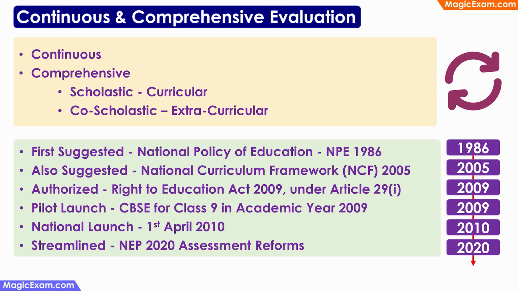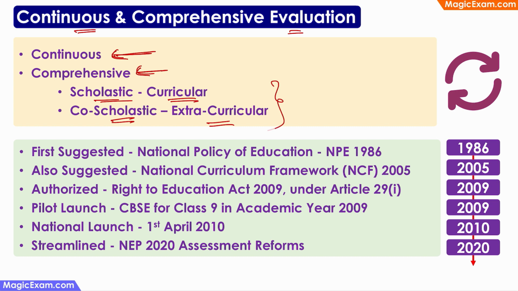So based on the examples that we just saw, you must have understood that continuous evaluation means that the evaluation is happening on a continuous basis throughout the year, right? And not just on the basis of some annual exam or monthly exam or final exam, right? So evaluation is happening on a continuous basis. And you must have also understood that evaluation is happening on a comprehensive basis. That is, we are not just focusing on the scholastic or the curriculum or the academics. We are also looking at the co-scholastic or the extracurricular activities as well.